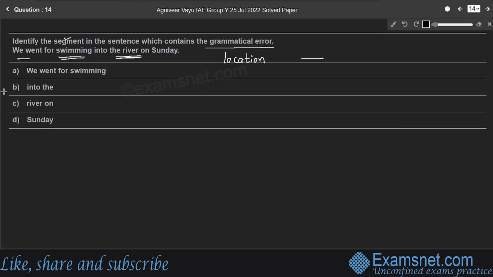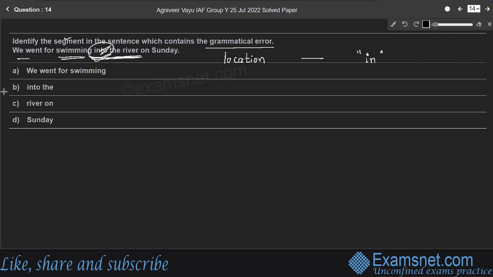When a location is given, we use the preposition in. So the correct sentence should be, we went for swimming in the river on Sunday. It should not be into. Therefore, into the river has the grammatical error.